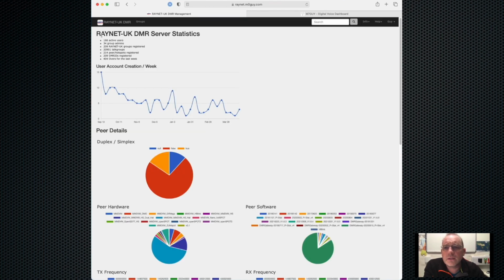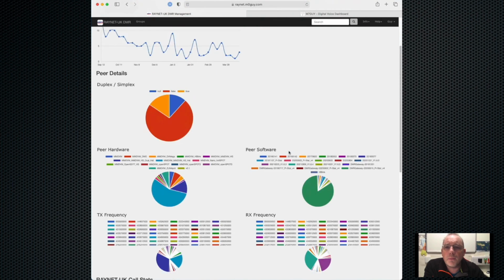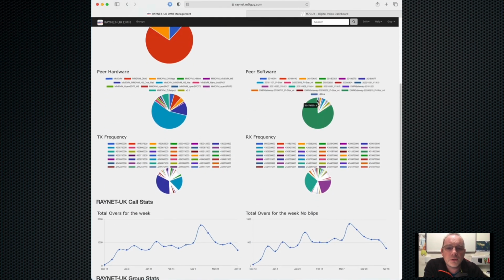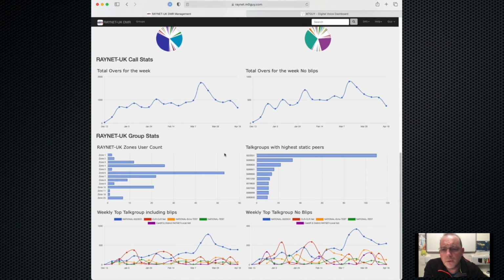And then finally is our stats page, giving you a brief overview of how this system is performing, how many peers we have, of what type they are, what hardware, software versions we're running, frequencies, how many times we've had traffic. So for instance, this week so far, 372 overs we've had, and we take out the blips, and this one we don't. So if you just blip it to join the group, then it will appear in this count, but here we're saying the over must be longer than 2 seconds, and then it will appear in this one here, assuming we've actually got a conversation going.